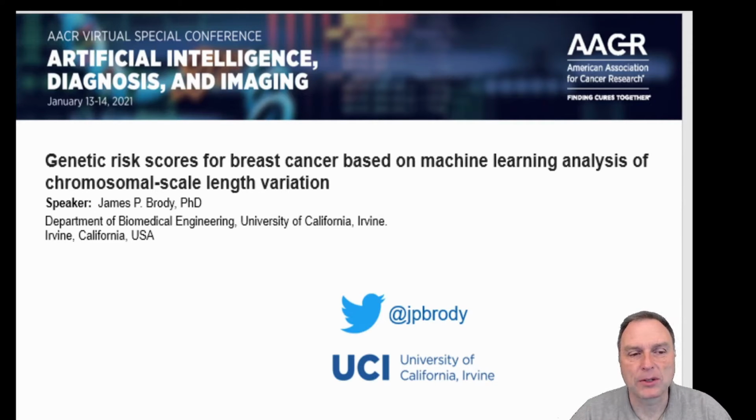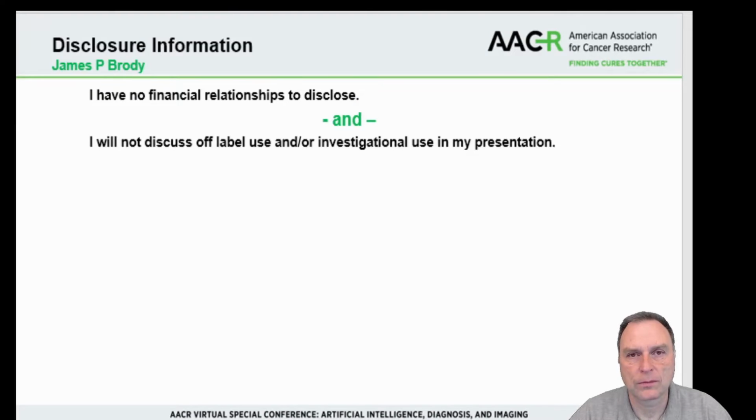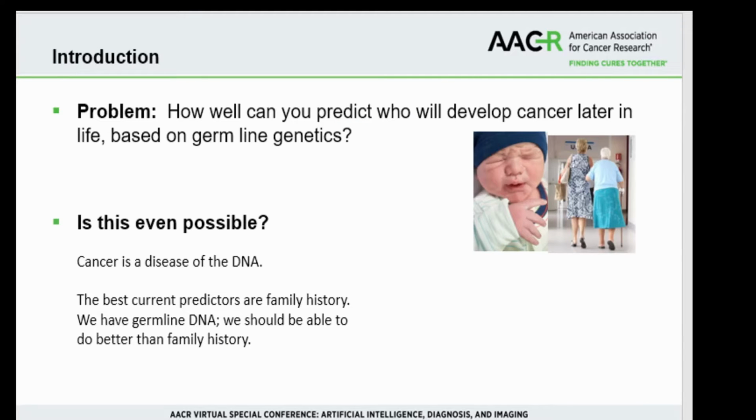I'm going to be talking about genetic risk scores for breast cancer based on machine learning analysis of chromosomal scale length variation. I have no financial relationships to disclose, and I will not discuss off-label or investigational use of any in my presentation. Let me start with a problem statement.